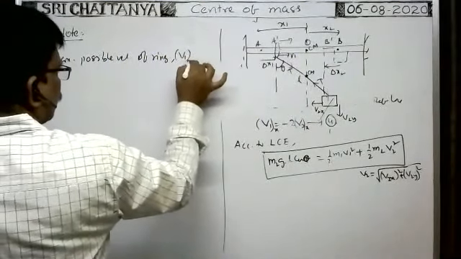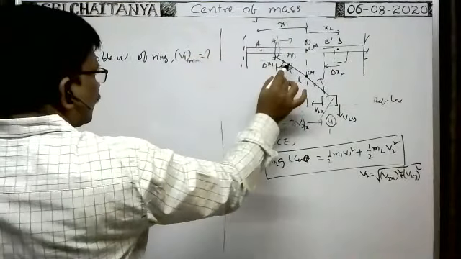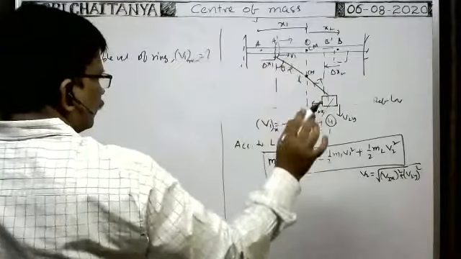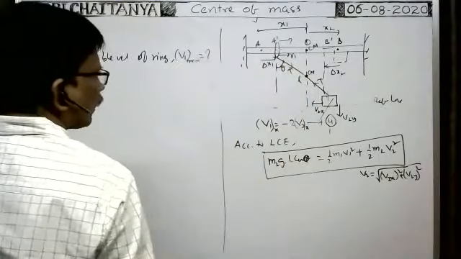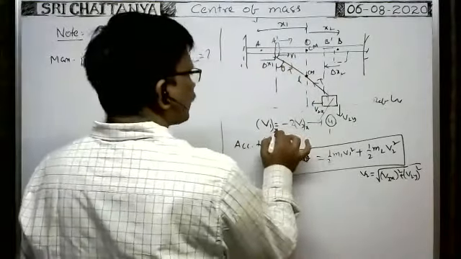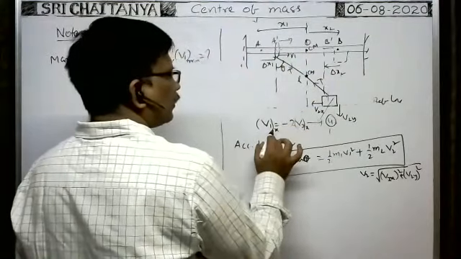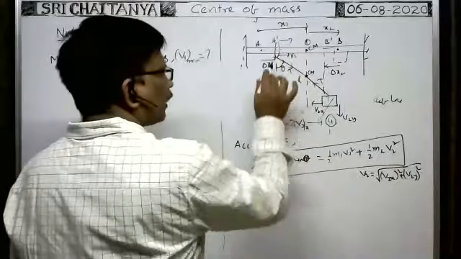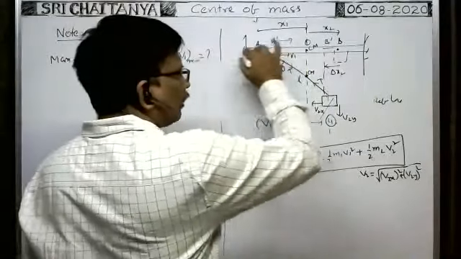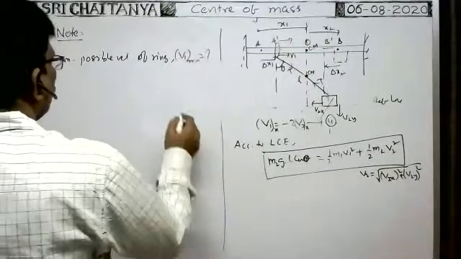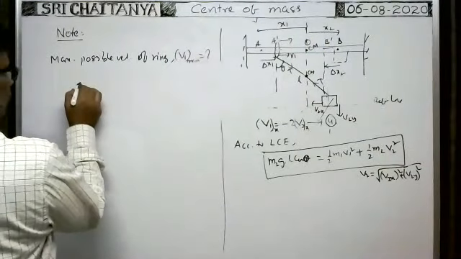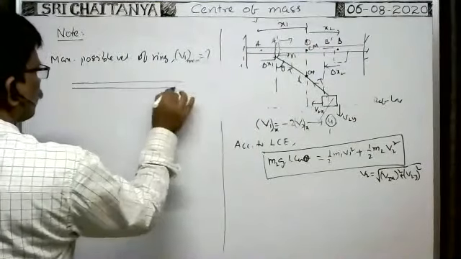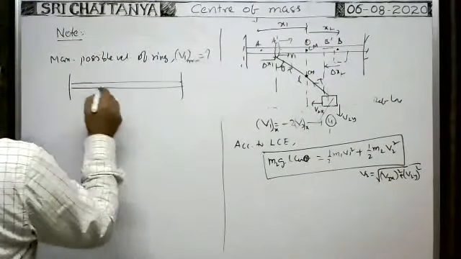V1 max. At any instant of time, whenever the angle made by the string with the vertical is theta, the velocity of the ring is V1. The V1, V2 relation we got: along the x-axis, V1x is equal to minus 2 V2x. Here V1x and V1 are both the same because the ring always travels along the x-axis. For maximum possible velocity of the ring, the block must come to the lowest point in its path.